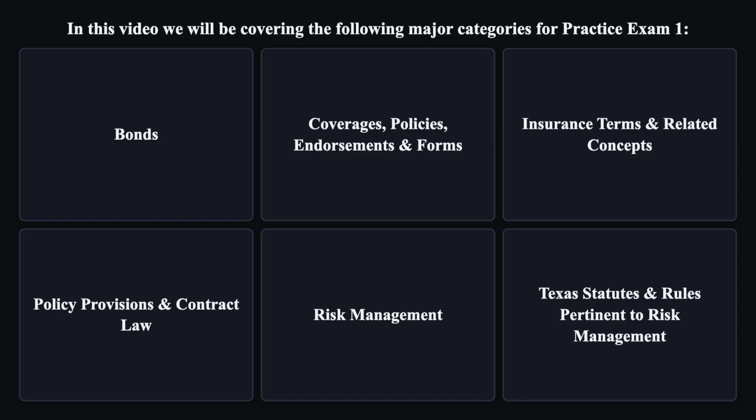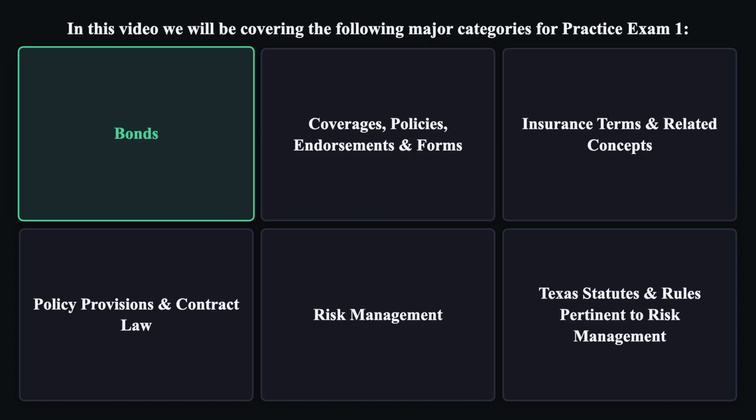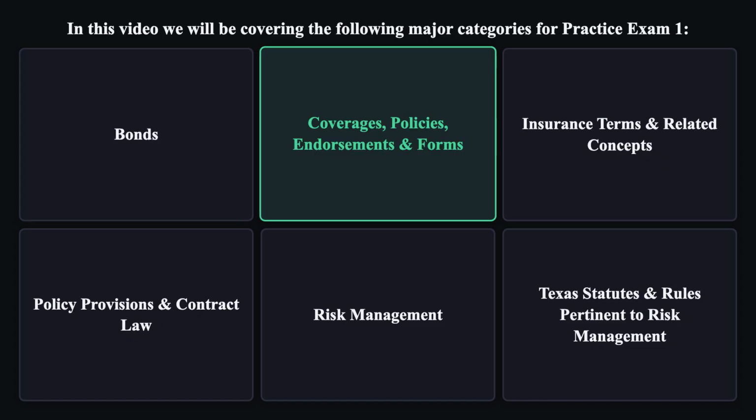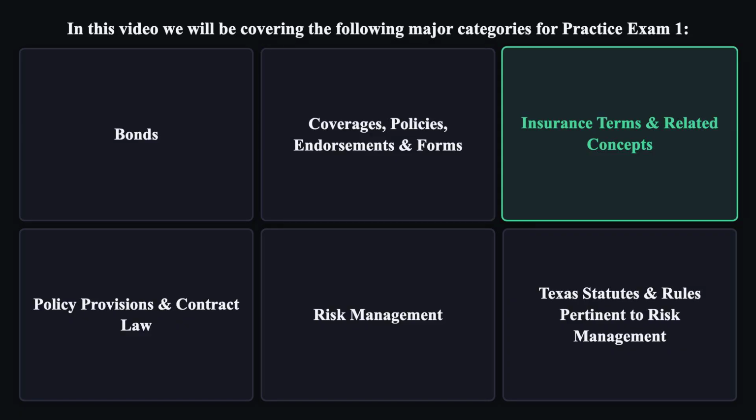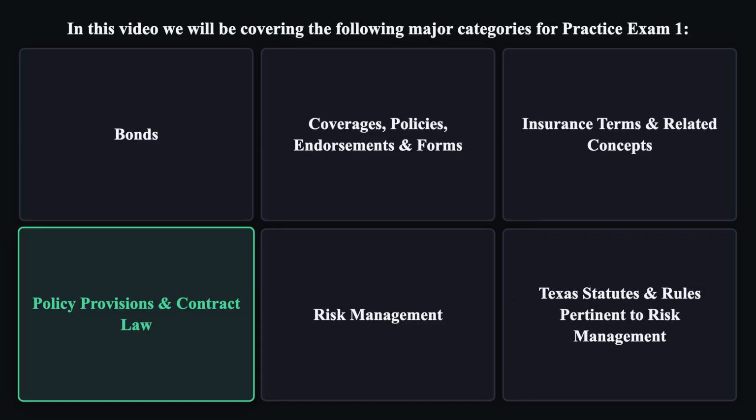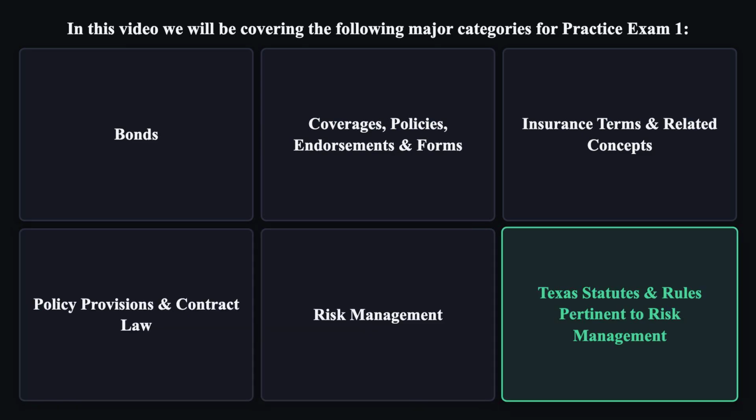In this video, we will be covering the following major categories for Practice Exam 1. Bonds, coverages, policies, endorsements, and forms. Insurance terms and related concepts as policy provisions and contract law, risk management, Texas statutes and rules pertinent to risk management. Let's walk through the format. I'll read each question and its choices.